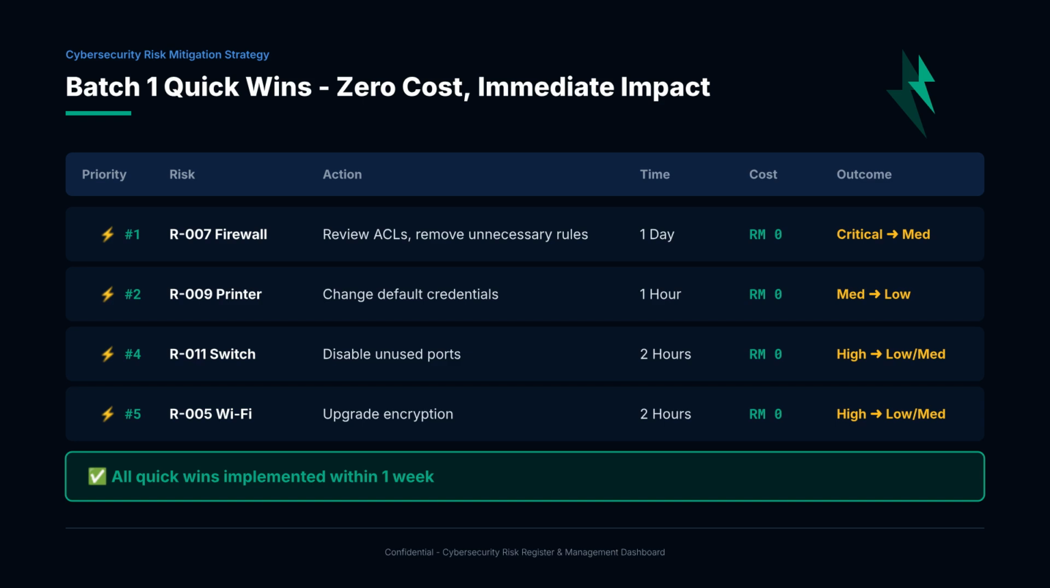Number 4, R011 Switch: disable unused ports. 2 hours, RM0, high to low/medium. Number 5, R005 Wi-Fi: upgrade encryption. 2 hours, RM0, high to low/medium. All 4 are implemented within the first week, providing immediate risk reduction at absolutely no cost.